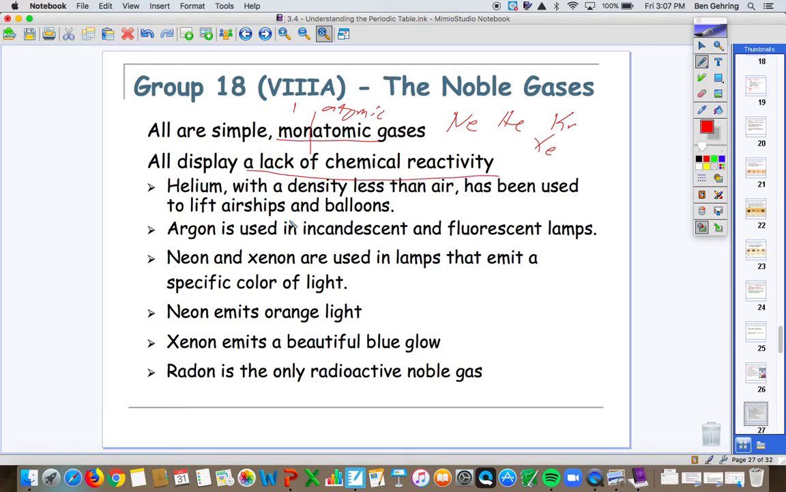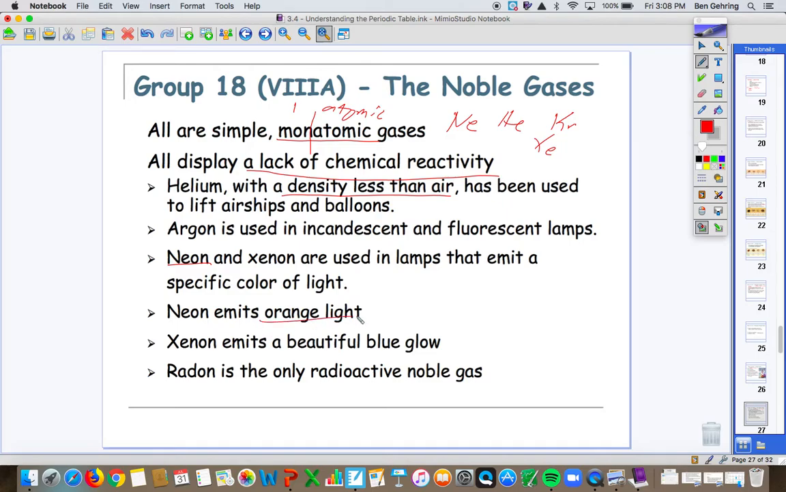So helium is used to lift different things such as balloons and ships because it is less dense than air. So helium floats on air essentially. Argon is used in different lamps and incandescent bulbs, so it glows and shines. Neon, you think of a neon light, a neon lamp. We did look at neon when we looked at the light tubes in our system there.